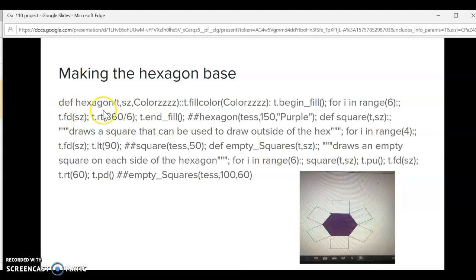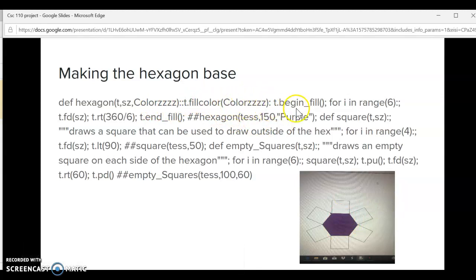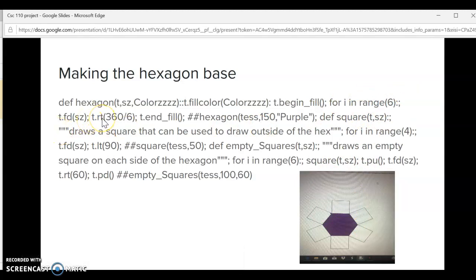So then I just make a simple hexagon shape by calling in the function for that and adding color because I wanted to have color in the middle. So I fill in the color with purple, but in this case I call it colors. Then I start to begin fill, and then I use find range 6 because it has 6 sides because it's a hexagon. Then I do forward size. I go right 360 divided by 6 because this is the turn angle. Then I end the fill, which is just the color, and then I let test